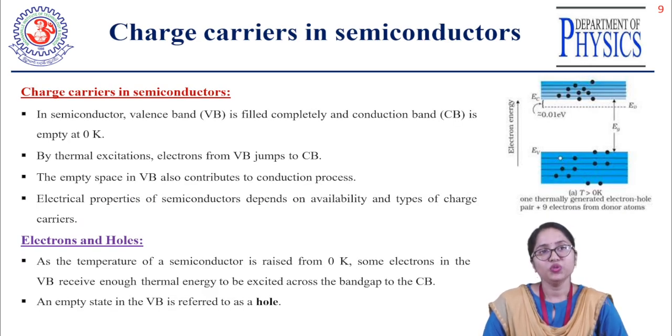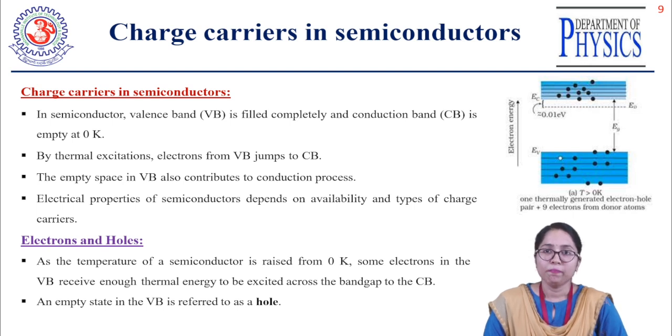So now we'll discuss how the transport of the charge carriers exists or is impossible in case of the semiconducting materials, right? In the semiconducting materials, the valence band is completely filled by the electrons and the conduction band is completely empty at room temperature, right?